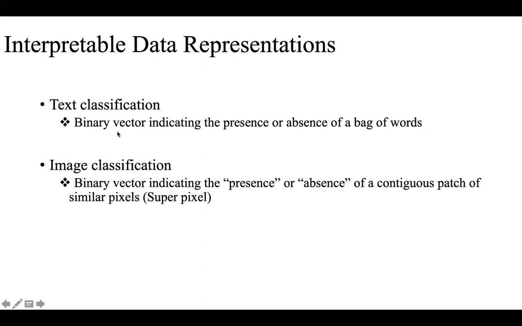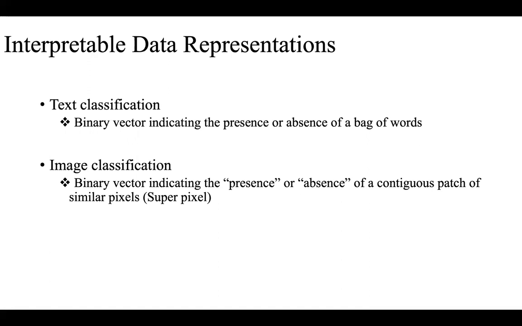We will take a look at some important steps in the LIME algorithm in the next few slides. The first one is interpretable data representation. Suppose you are using word embeddings to train a model, but you cannot have a word-embedding-based explanation. So you need some interpretable representation of features.